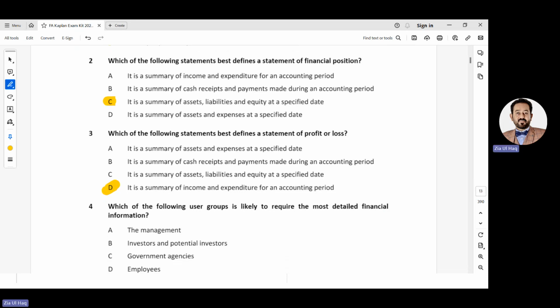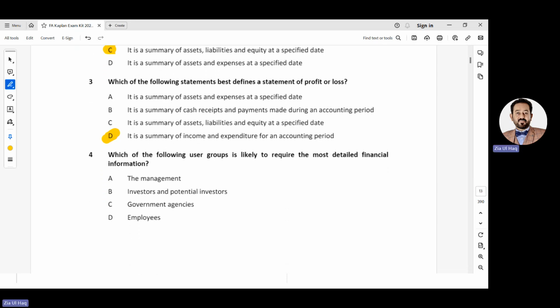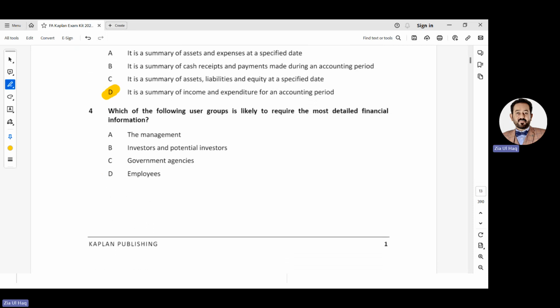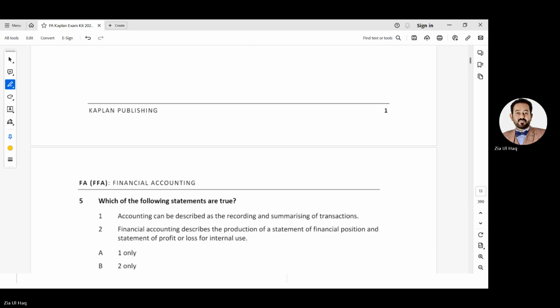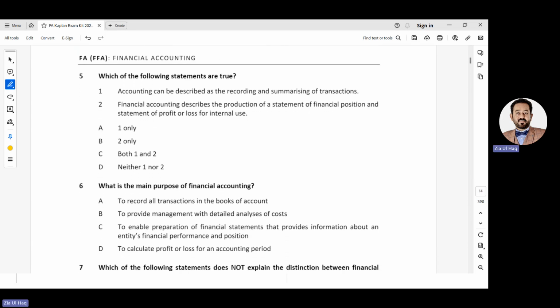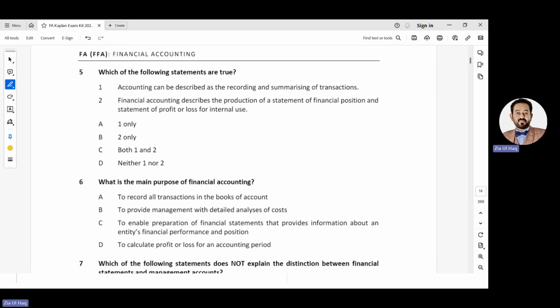Number 4, which of the following user groups is likely to require the most detailed financial information? Who requires the most detailed financial information? The management. Number 5, which of the following statements is true? 1: Accounting can be described as recording and summarizing of transactions. 2: Financial accounting describes the production of a statement of financial position and statement of profit or loss for internal users.